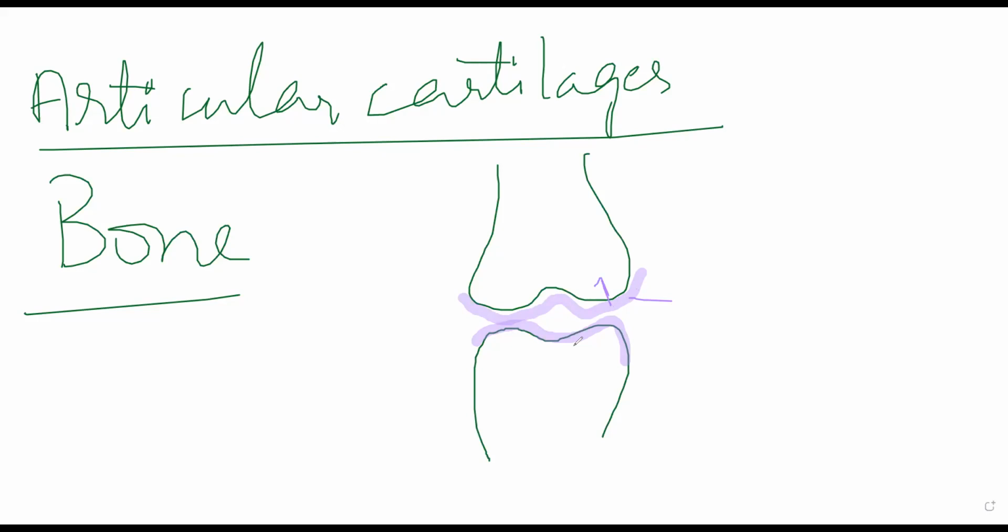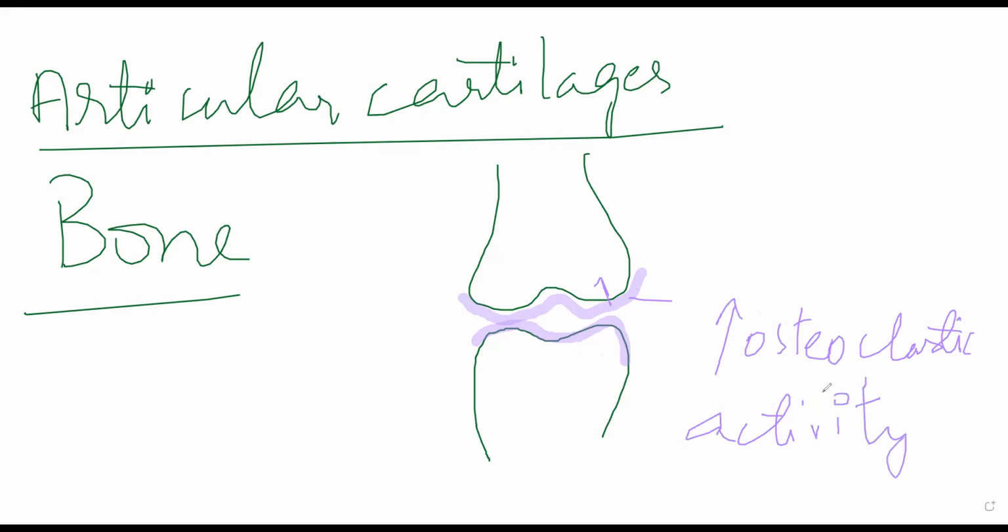Okay, you will see death of superficial osteocytes. Sometimes you will see increased osteoclastic activity, along with death of local osteocytes. Okay, sometimes you might also see microfractures occurring. Okay, because of this increased osteoclastic activity, you will see microfractures occurring in the bone. So small fractures like this will occur, which will make it very painful, and it will make the joint very brittle as well.